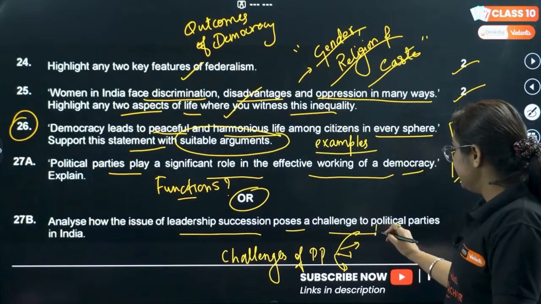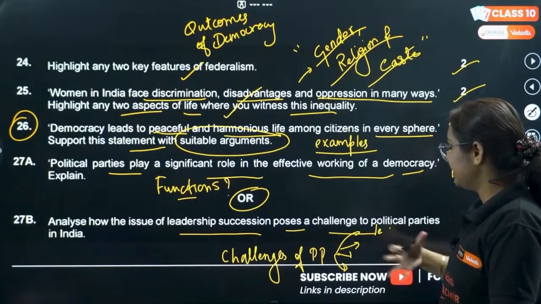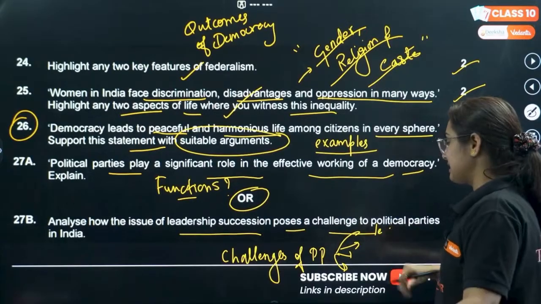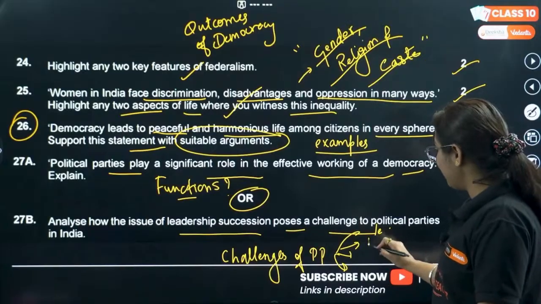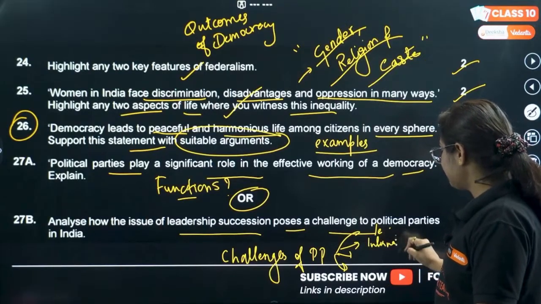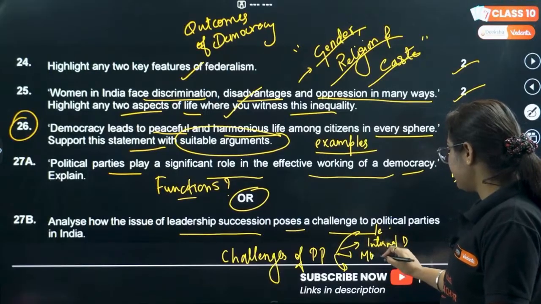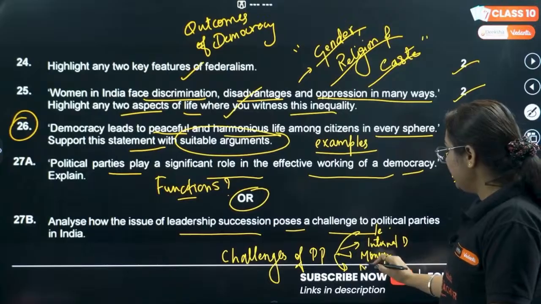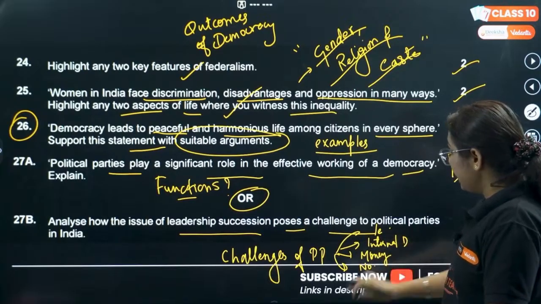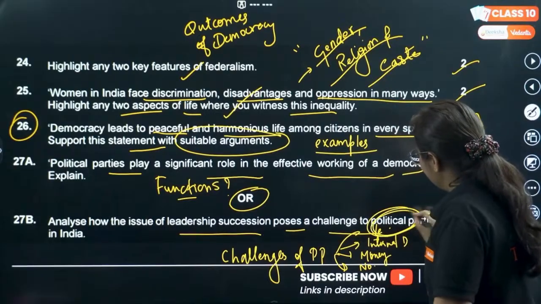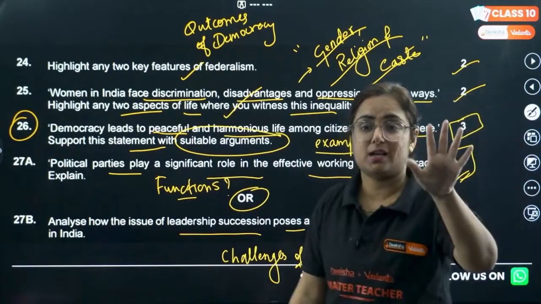One is leadership succession. Then we have the problem of internal democracy, and then money and muscle power, meaning no meaningful choice for others. Now, they are not asking you all the challenges. They are just asking you the issue of leadership in 5 marks.